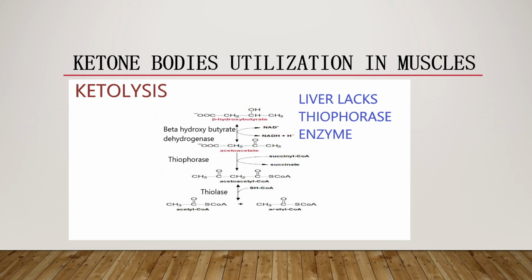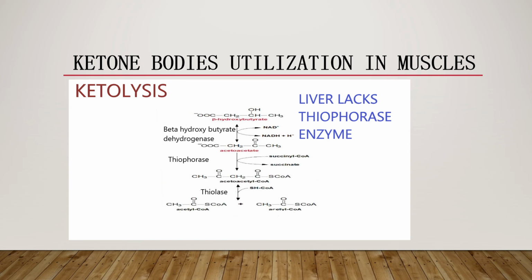So the liver lacks this mitochondrial enzyme, thiophorase, succinyl CoA acetoacetate CoA transferase. Therefore, the liver cannot utilize ketone bodies. The liver cannot undergo the ketolysis reaction.